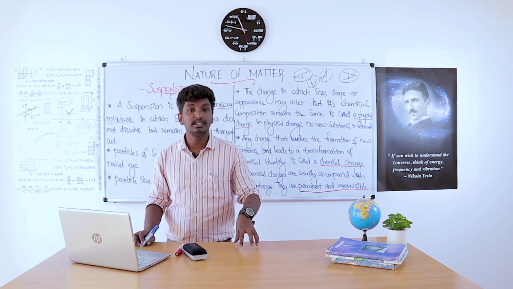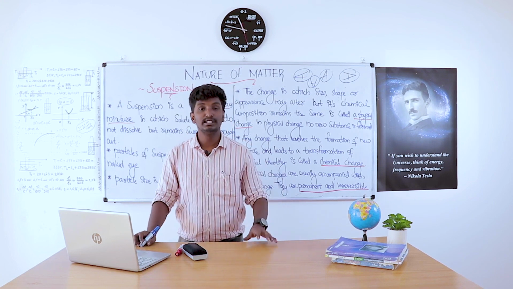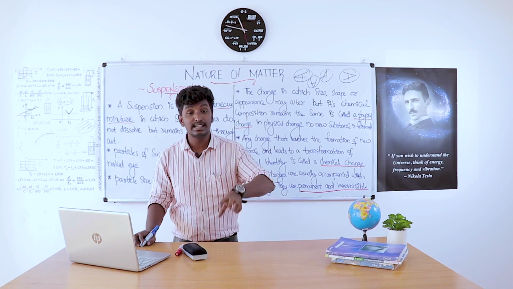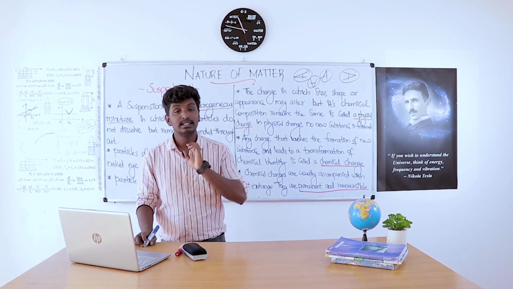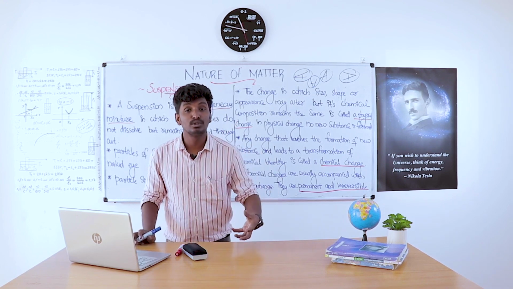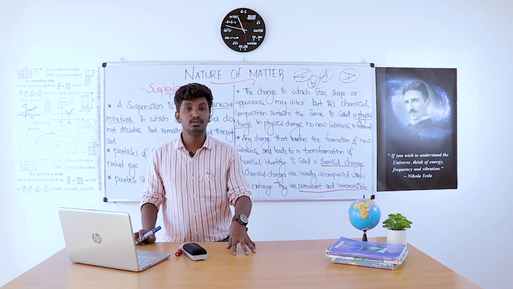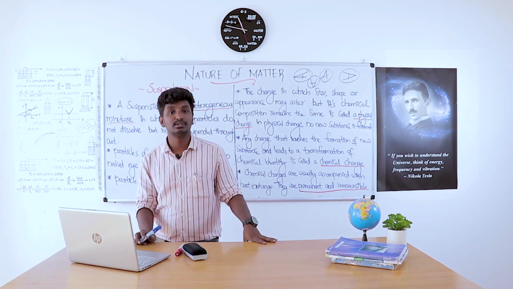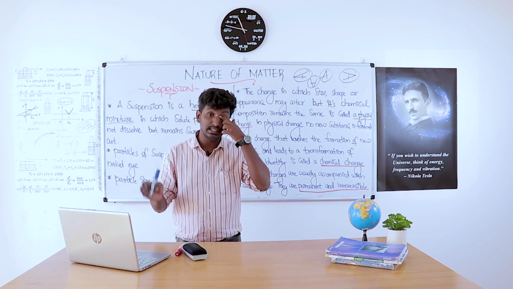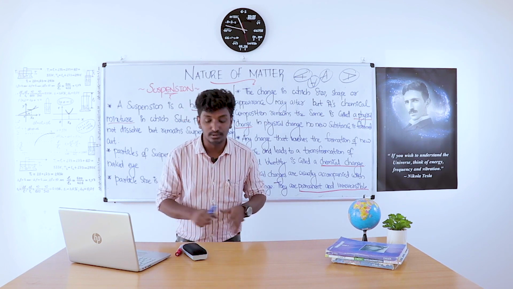A supersaturated solution is a solution in which more solute is added than its saturation level. If we add more solute to a saturated solution, then it becomes supersaturated. That's the difference between saturated, unsaturated, and supersaturated solution.